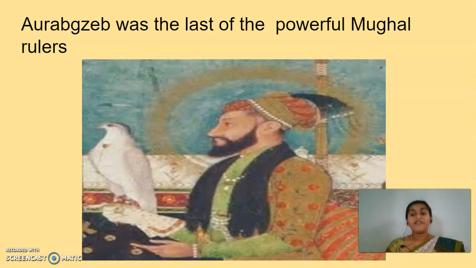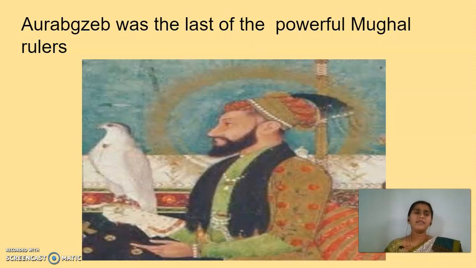Guys, make a note: 1526, by Babur. By 1707 it became very weak, but in 1857 the entire Mughal empire finally came to an end. Make a note of that, children. It's not there in your textbook.